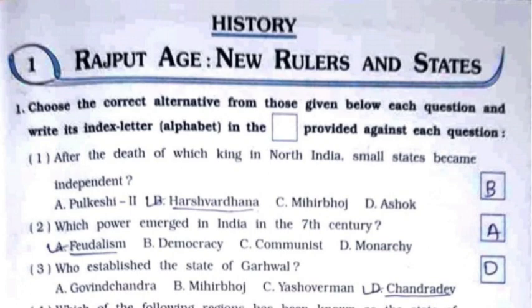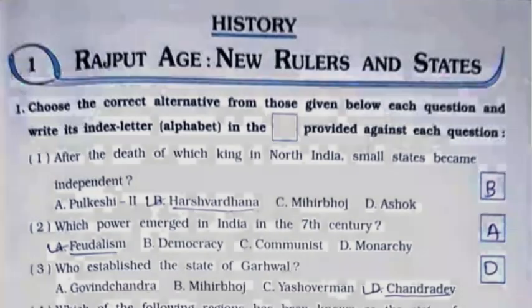Second, which power emerged in India in the 7th century? It's option number A, feudalism. Third, who established the state of Gadwal? That is option number D, Chandradev.